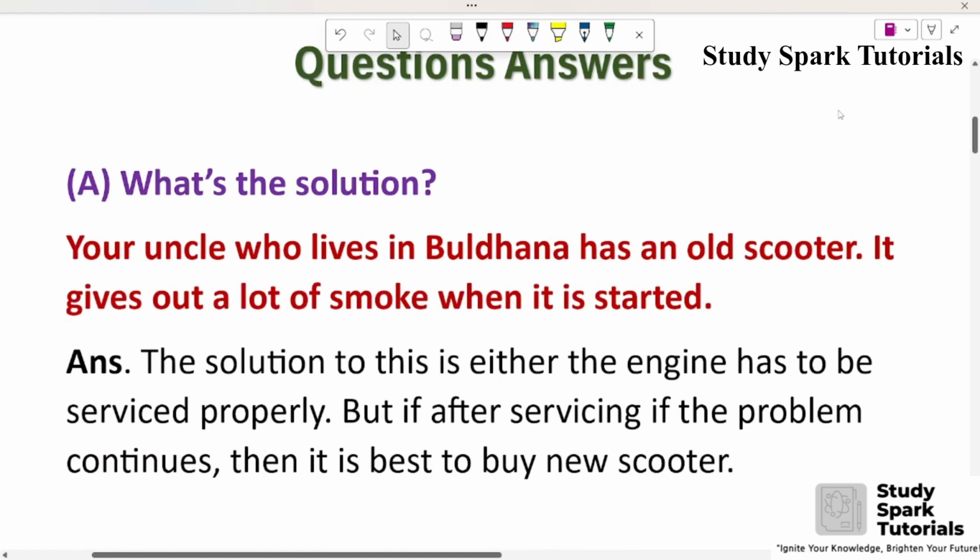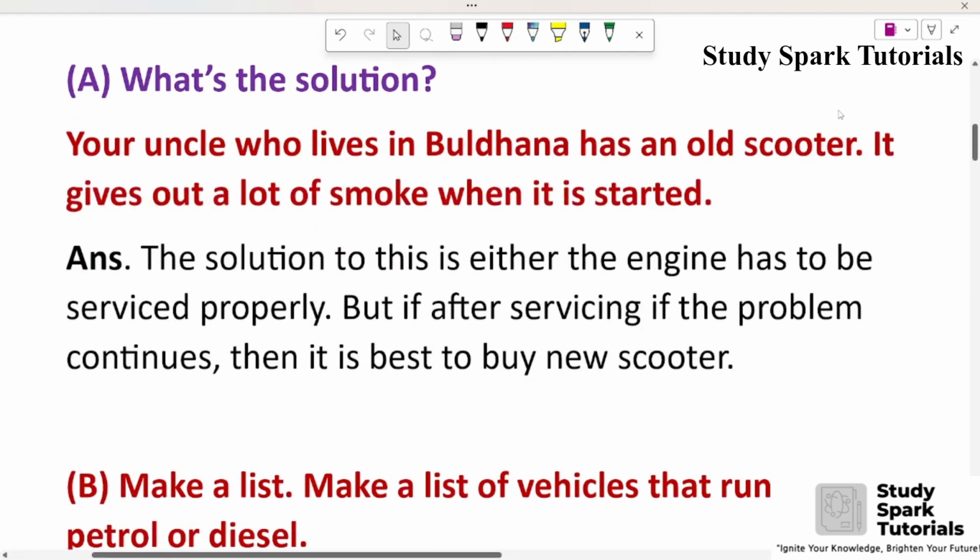First, what's the solution? Your uncle who lives in Buldhana has an old scooter. It gives out a lot of smoke when it is started. Answer: The solution to this is that the engine has to be serviced properly. But after servicing, if the problem continues, then it is best to buy a new scooter.